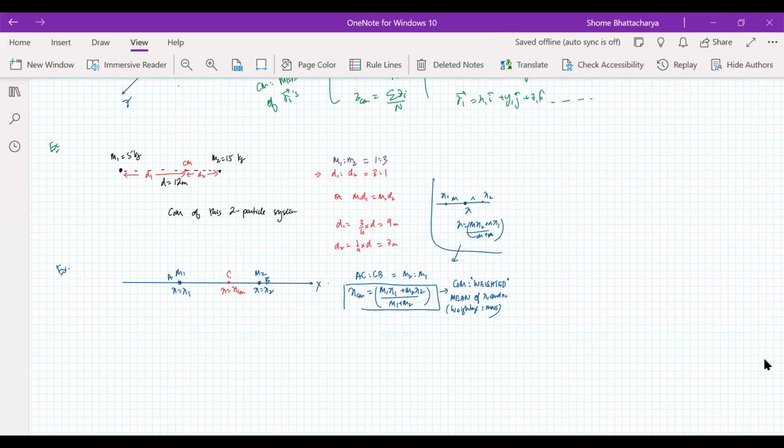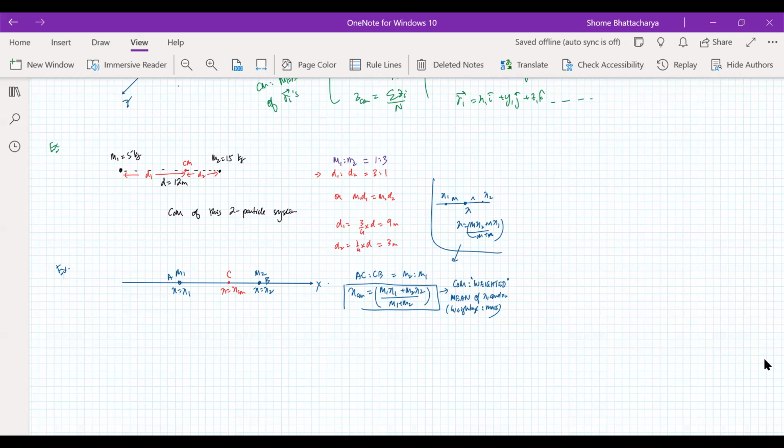Sir, how did we get that the distance should be an inverse of mass? Yes. So that is why it is m1 x1 plus m2 x2. No? Because AC is to CB is the inverse of the mass ratio, M2 is to M1. Understood? That is the meaning of weighted mean. That mass into distance on one side of the center of mass should be equal to mass into distance on the other side. Understood?